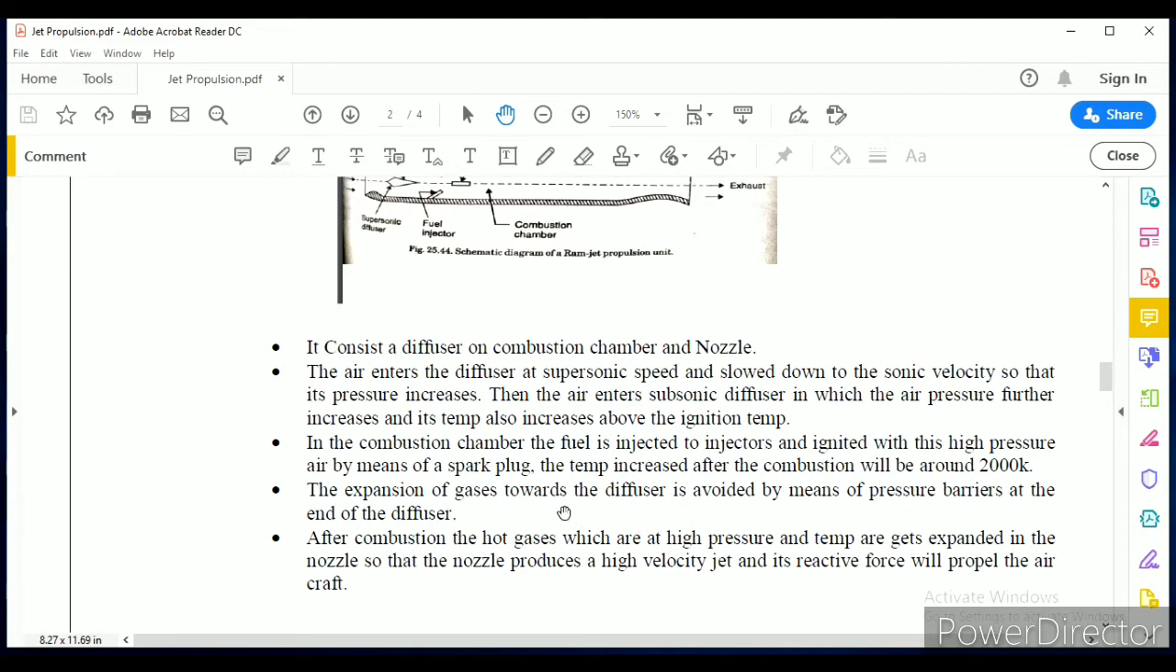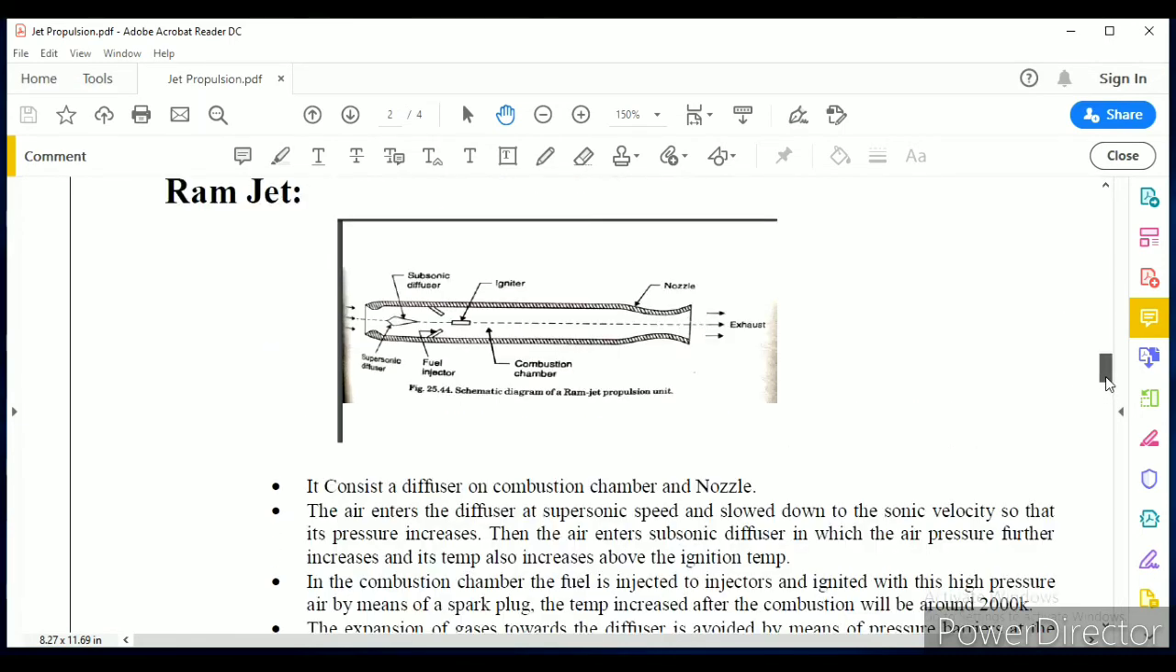This is the explanation regarding the working of ramjet.